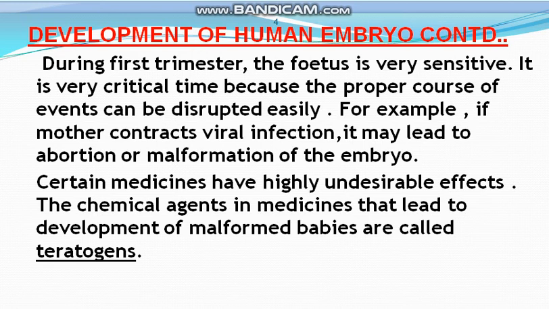Some medicines have undesirable effects, and the chemicals present in them can lead to the development of malformed babies, or to abortion, that is termination of pregnancy. The chemical agents which cause malformed baby formation are known as teratogens. So the first trimester is very sensitive and it is the developmental stage, so it has to be taken care of.